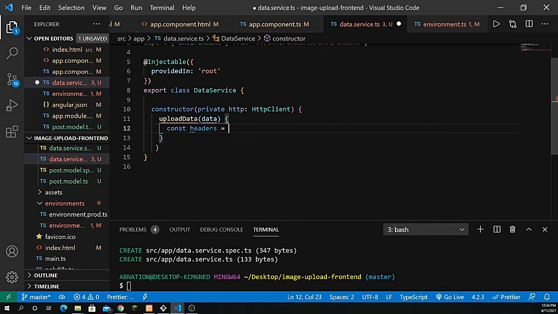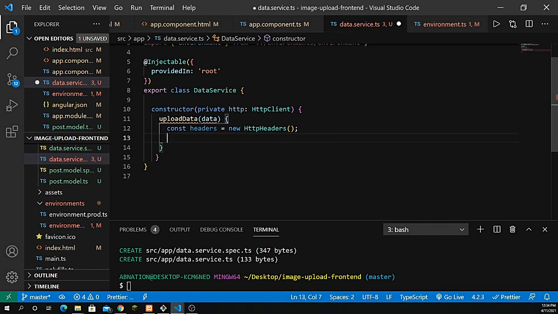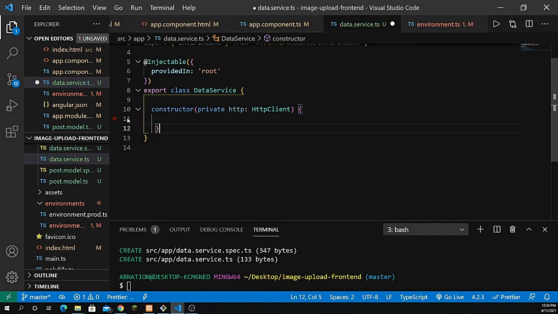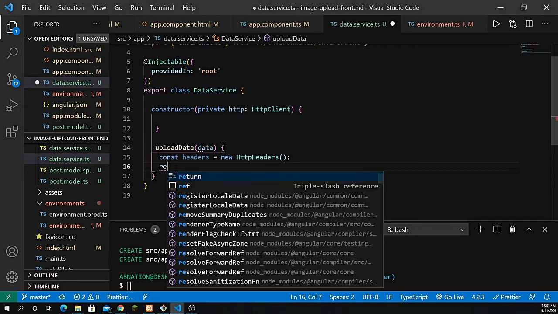So headers equal to new HttpHeaders. Actually, it should be outside of the constructor, so sorry about that. It should be outside of the constructor, and that's where I need to return it.